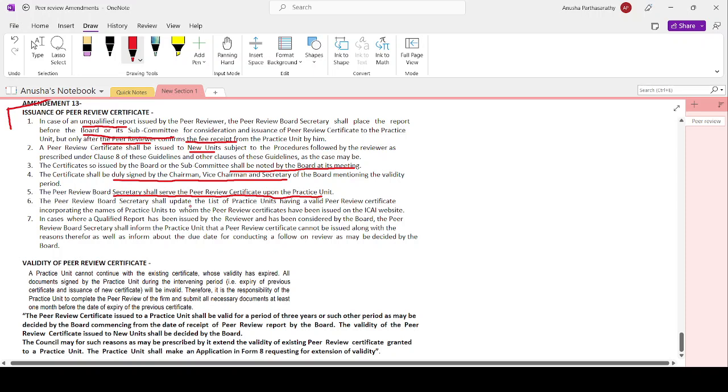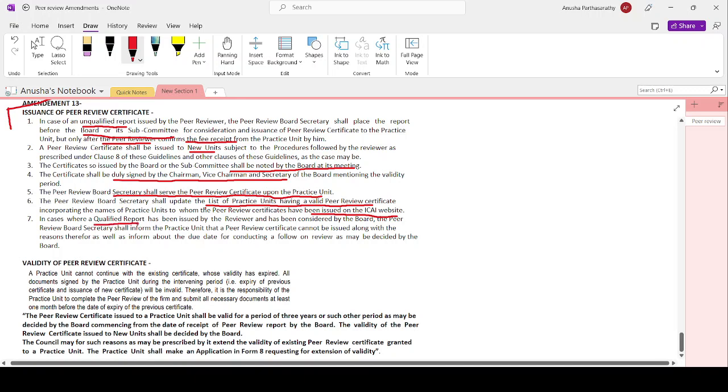The peer review board secretary shall update the list of practice units having a valid peer review certificate, incorporating the name of the practice unit to whom the peer review certificates have been issued, on the ICAI website. From now on, we can find on the ICAI website the list of practice units which have a valid peer review certificate.